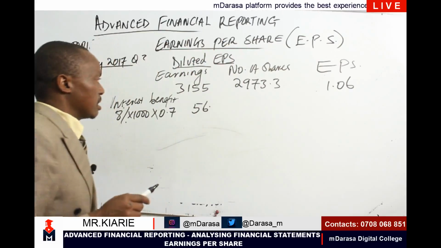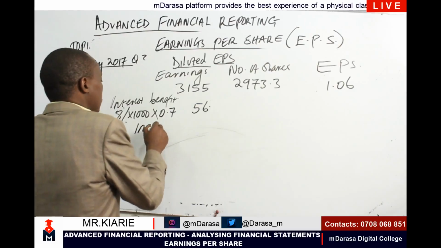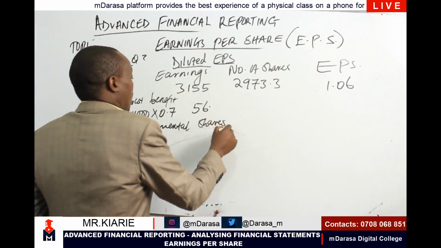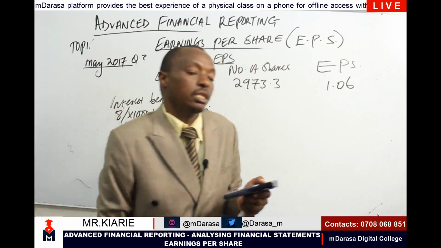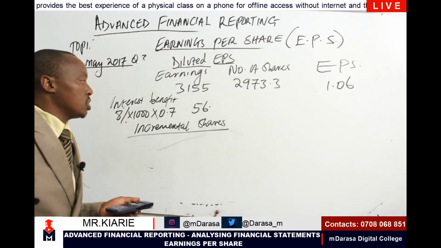Now, in this case, the rate of conversion, so I write incremental shares. I write below that incremental shares. I know that the shares would change.